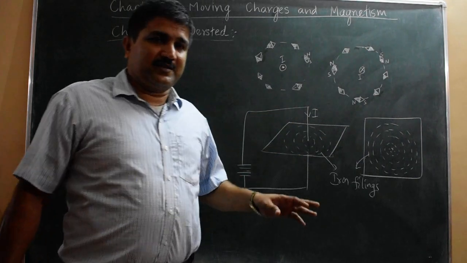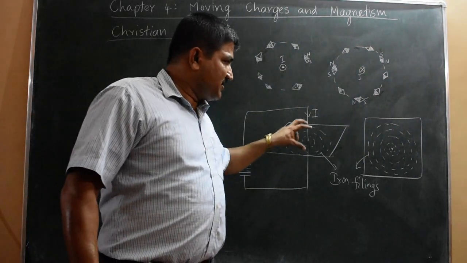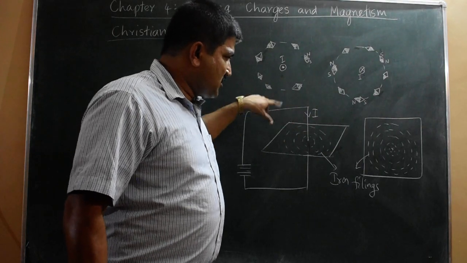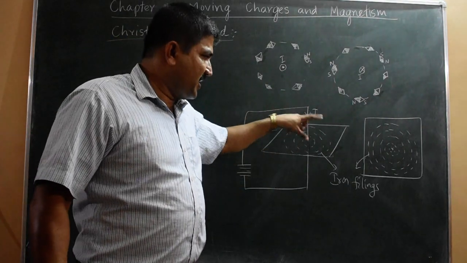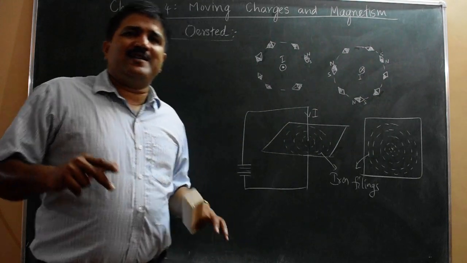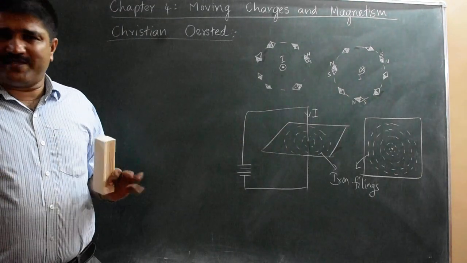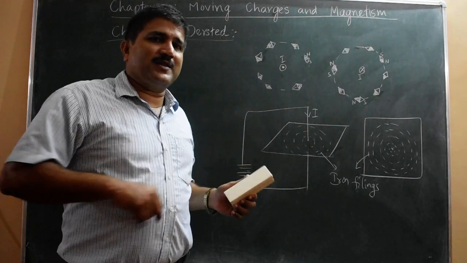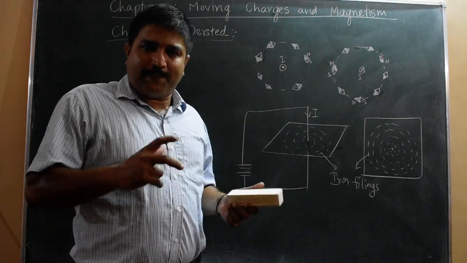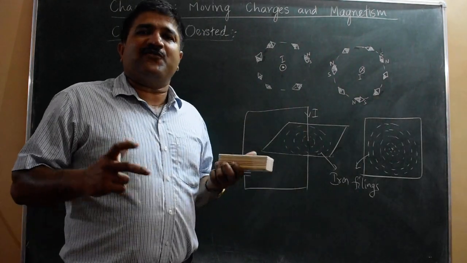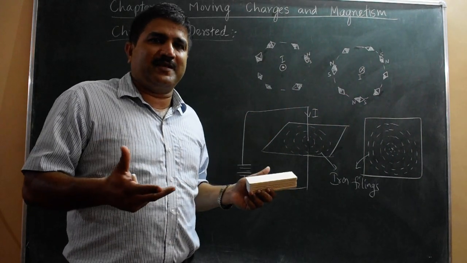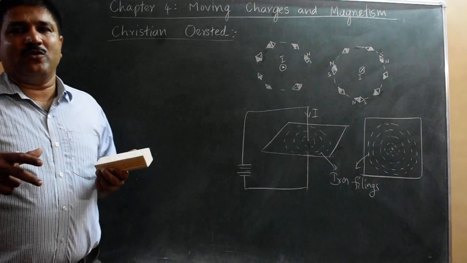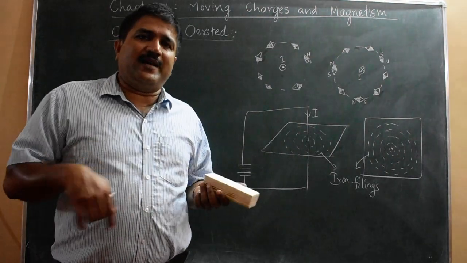This shows that these closed loops are because of the magnetic field or magnetic field lines. They are the magnetic field lines. Magnetic field lines or electric field lines are not physically present. We are drawing imaginary lines to represent the magnetic field. What is physically present is some field. We have to represent the field, so that's why we show some line or diagram.